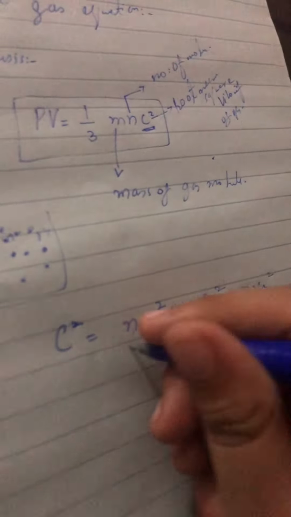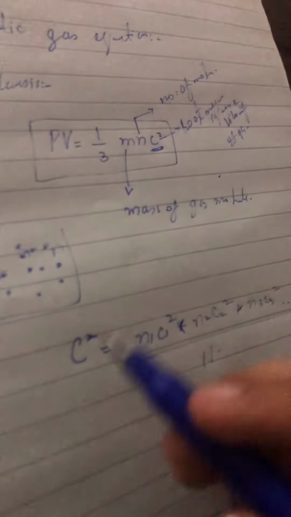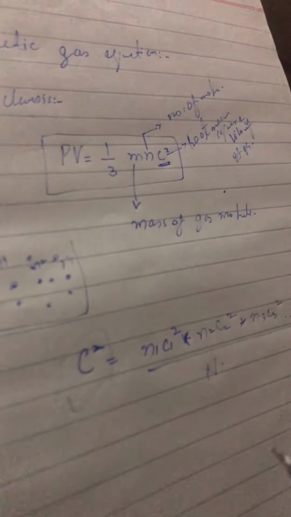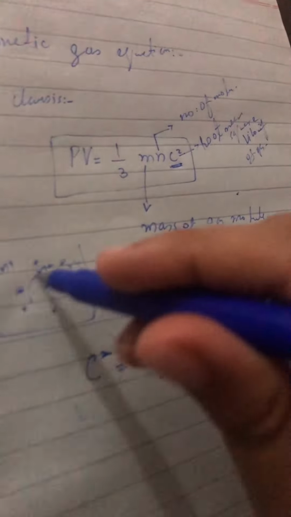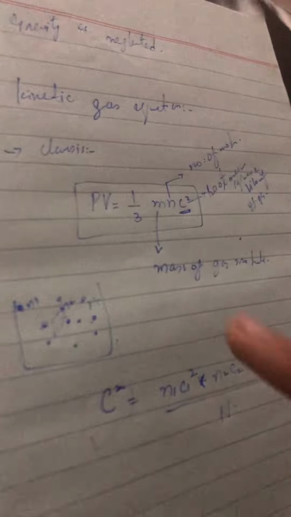How many terms depends upon how many molecules' velocities we are finding, divided by n, the total number. So we can find the root mean square velocity of the different molecules. That was the kinetic gas equation given by Clausius.